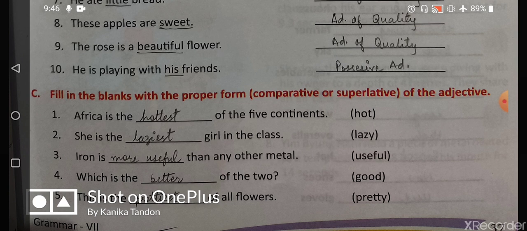She is the dash girl in the class. We are talking about whole class. So in this also we are using superlative degree. So what is the superlative degree of lazy? Lazy, lazier, laziest. So the answer is laziest.